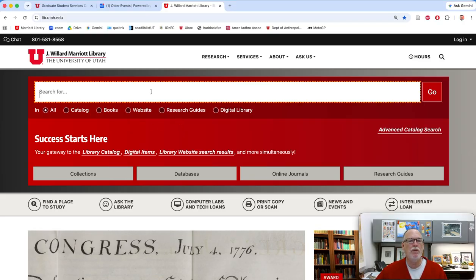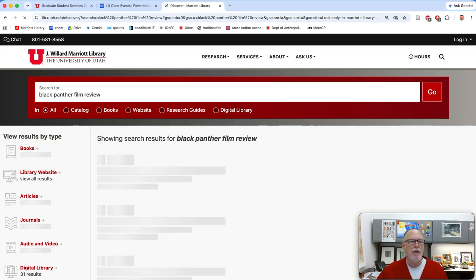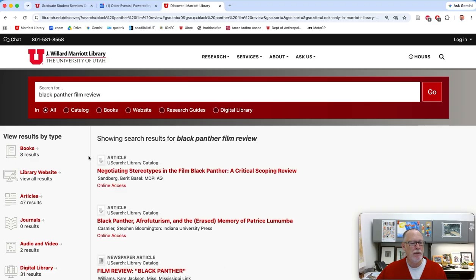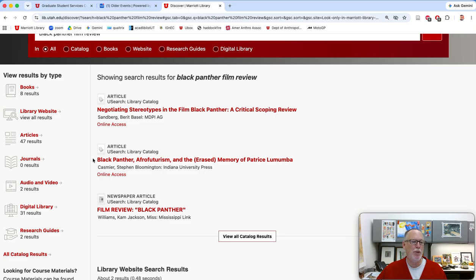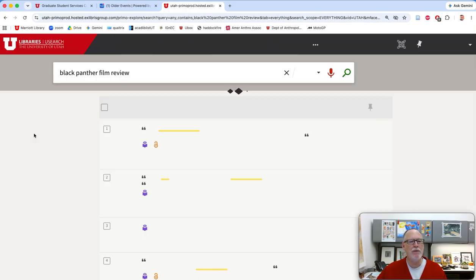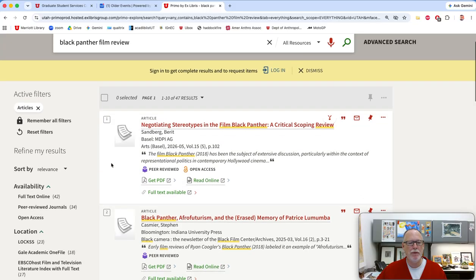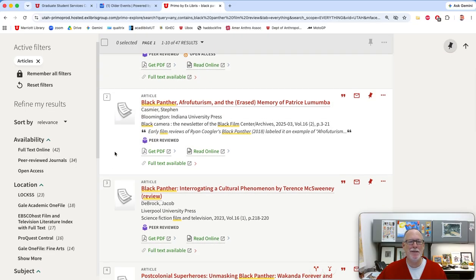One is you could look right here and you could do Panther film review, might be movie review. It looks up the keywords. This is not an AI. And you could see a scoping review. I was expecting there to be a lot more. There's only 47 articles. Okay, maybe this won't be great. The one time that I don't want them, I'm getting scholarly articles.